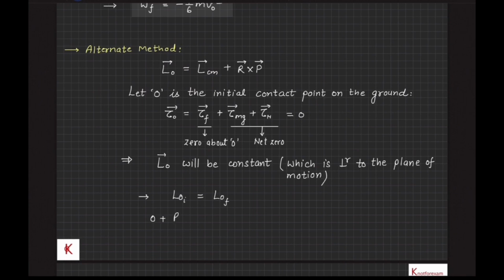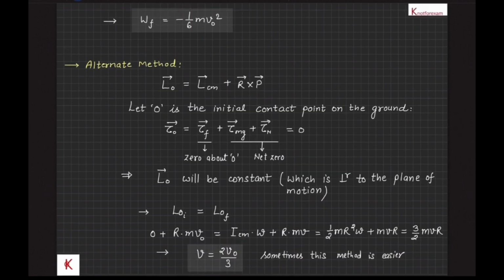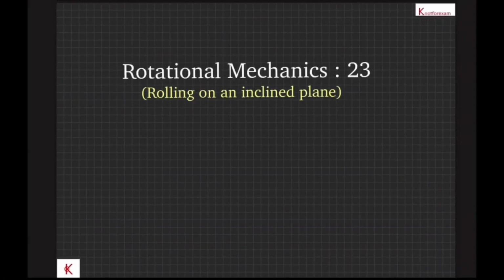Therefore the initial angular momentum will be equal to the final angular momentum, or R into m v naught is equal to I_CM into omega plus R into m v, that is 3 by 2 m v R. From here we get v is equal to 2v naught by 3, and sometimes this method is easier than the other method. We are going to discuss rolling on an inclined plane.